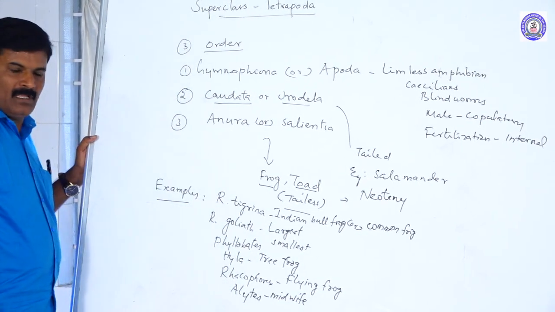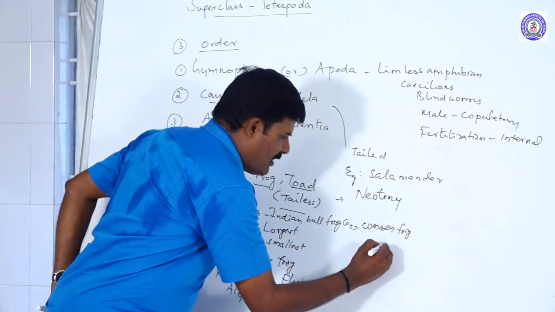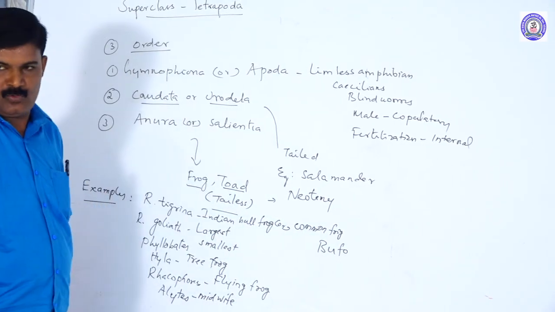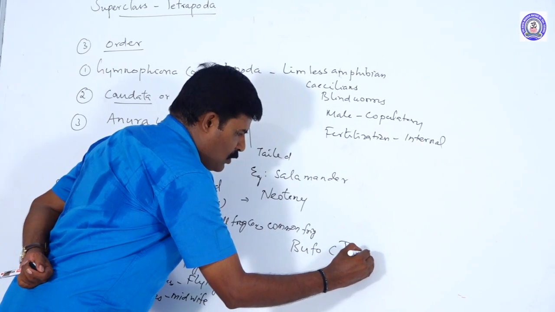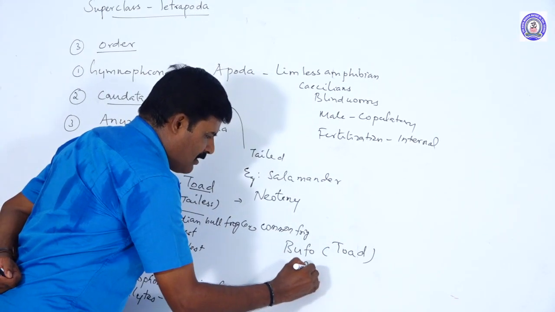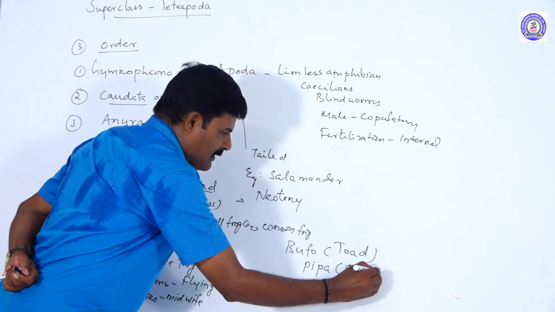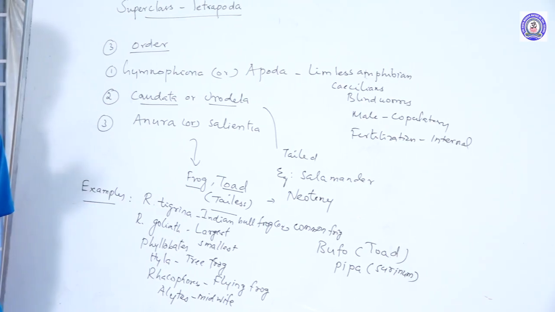Midwife frog. So these are the frog varieties. Toads. Toads are commonly known as Bufo. Bufo is commonly known as the common toad. Pipa is the Suriname toad. What is the difference between the frog and the toad?